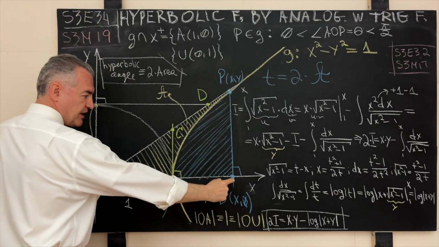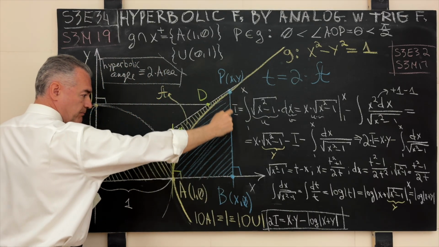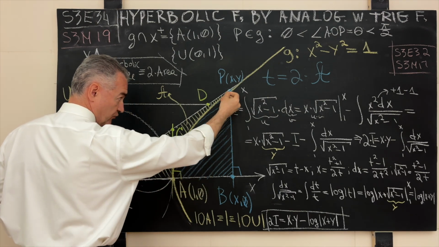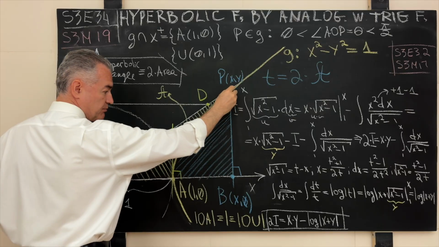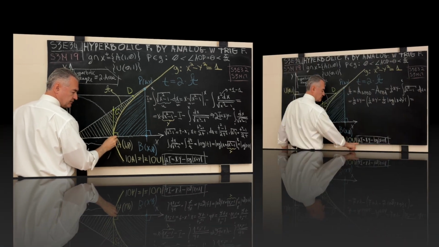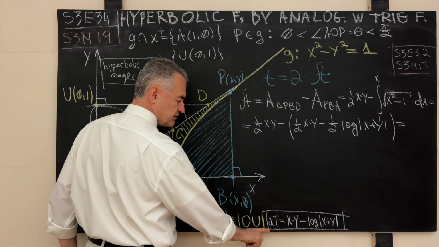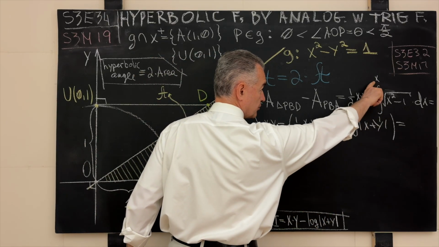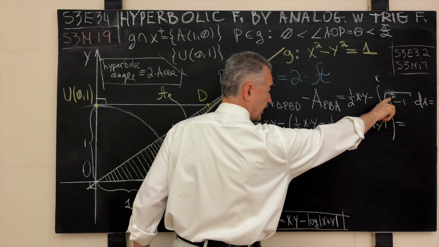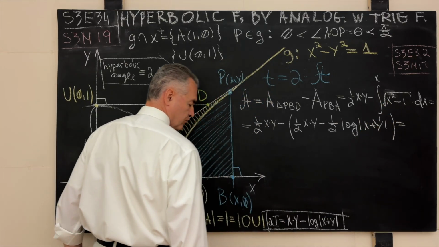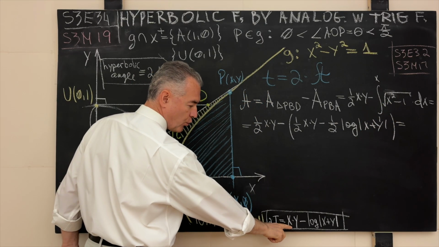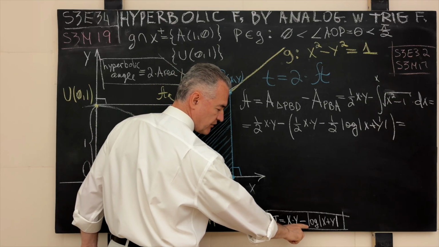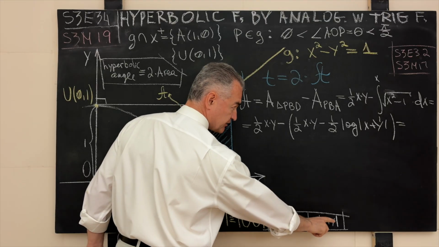As the difference between the areas of the right triangle PBO and the area trapped under the curve of our generating branch PBA. Very well, we now take this result and write down the expression for the integral I, shown over here from 1 to x of square root of x squared minus 1 dx as what? 1/2 of the product xy minus 1/2 of the logarithm in base e of x plus y.